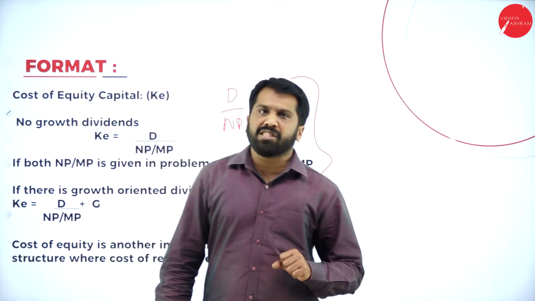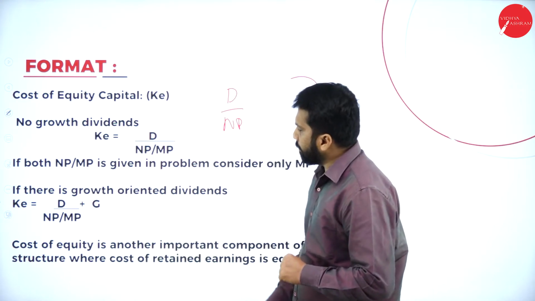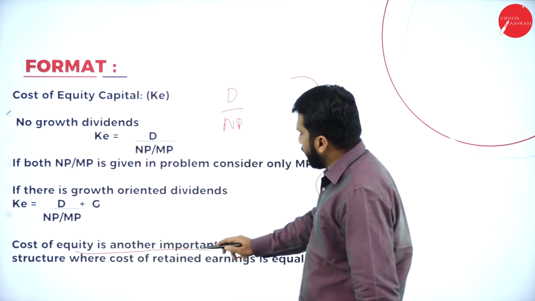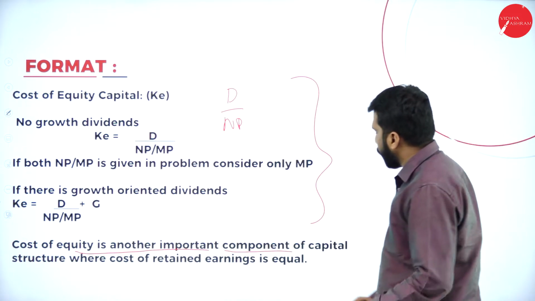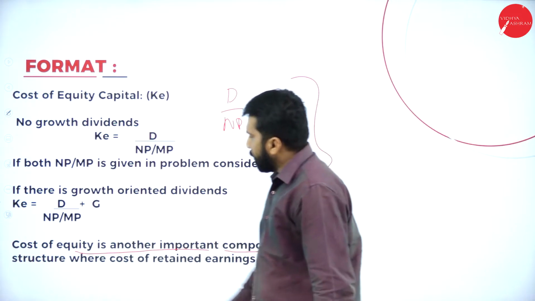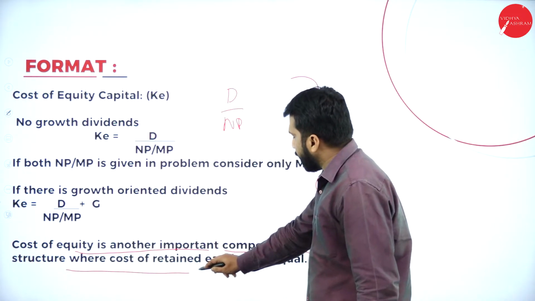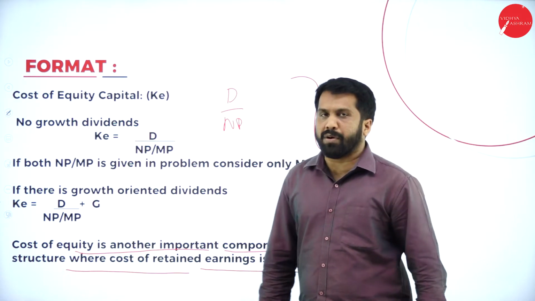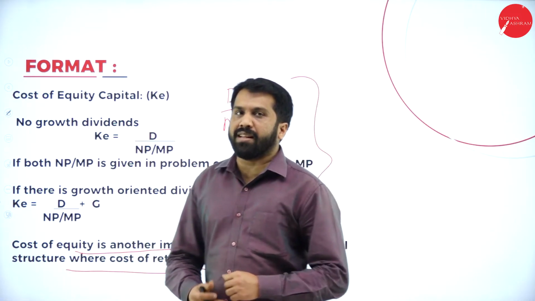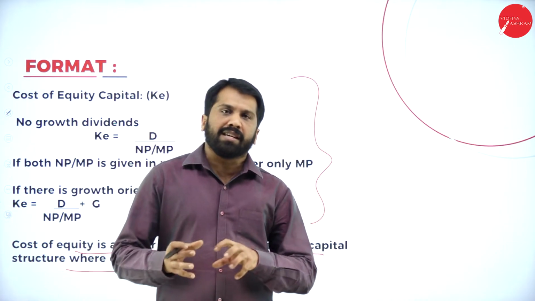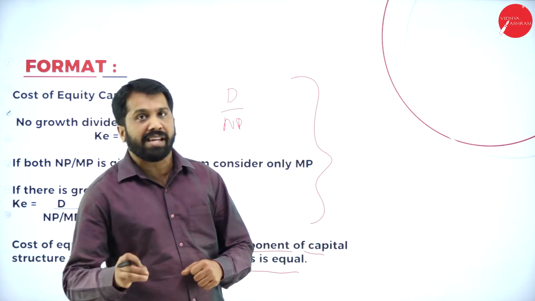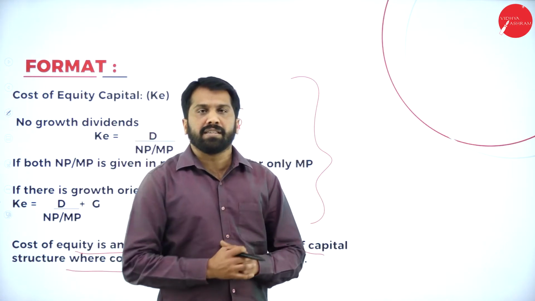Now, we have a small note here. Cost of equity is another important component, because the cost of retained earning is equal to it. If you calculate the cost of equity, the same answer you have to take for retained earning also.